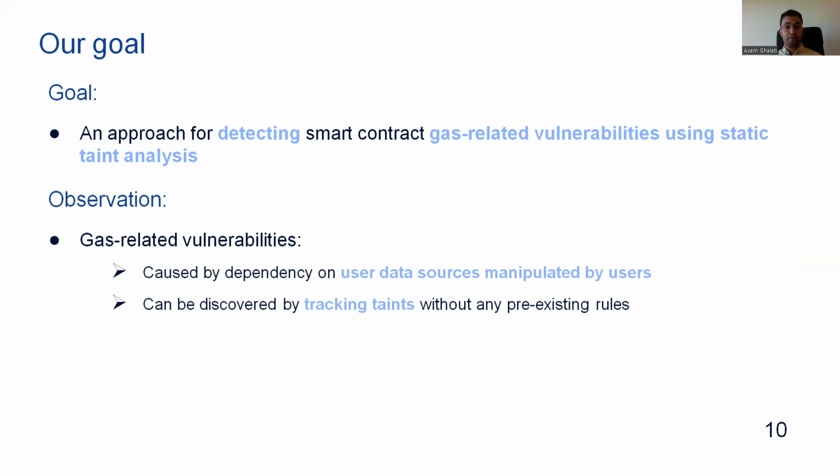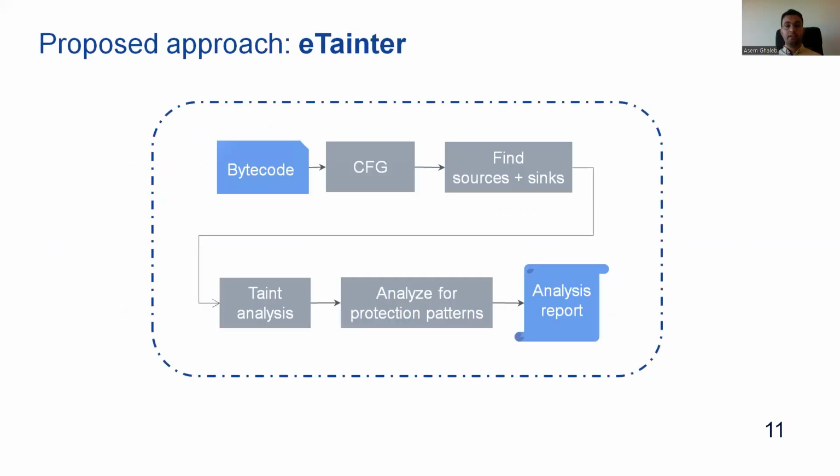So based on this observation, we see that gas-related vulnerabilities can be detected by tracking taints without the need for any existing rules. The key idea in our work is to track taints into the code patterns that can increase the gas cost of the smart contract. So let's have a quick look at the workflow of our approach. The approach takes as input the bytecode of the contract.